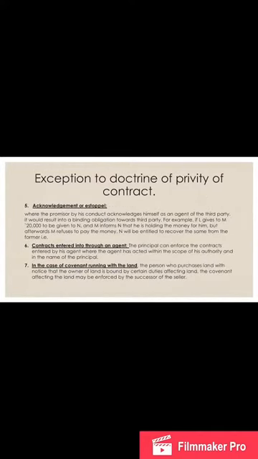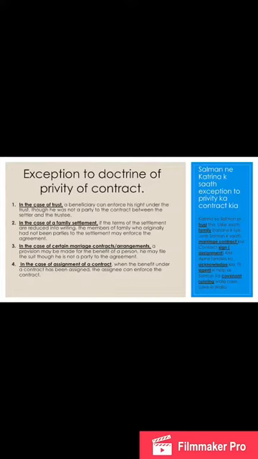A contract cannot have a stranger to contract; this is known as the doctrine of privity of contract. Now there are certain exceptions to this doctrine. There are seven such exceptions: in the case of trust, in the case of family settlement, in case of certain marriage contracts and arrangements, cases of assignment of a contract, acknowledgement or estoppel, contracts entered into through an agent, and in the case of covenants running with the land. So these are the exceptions to the doctrine of privity of contract.